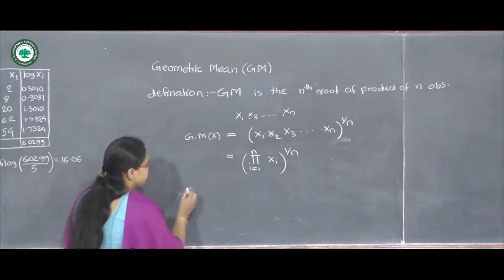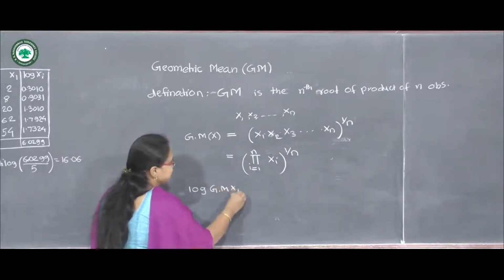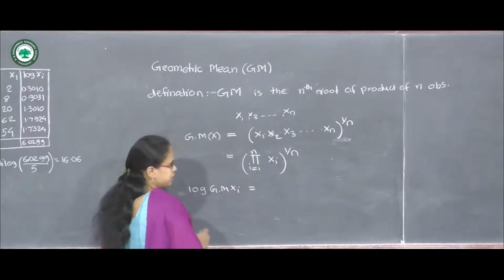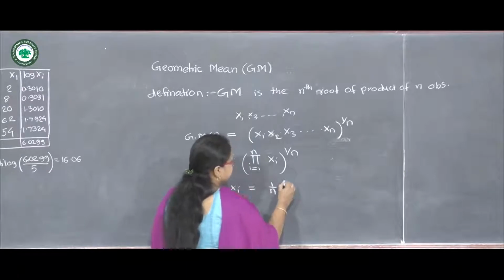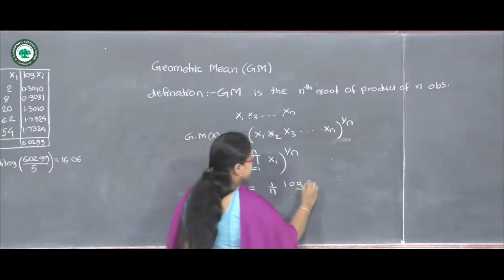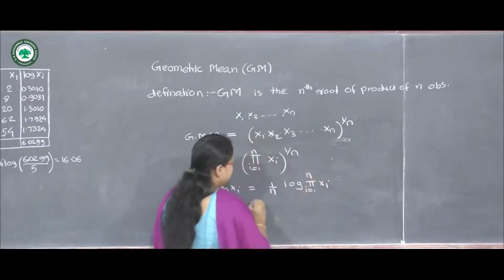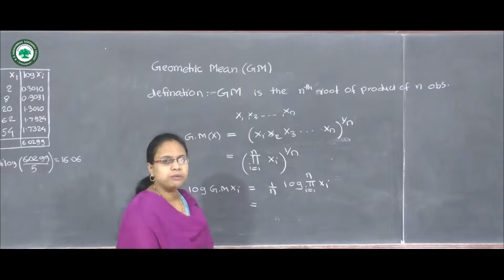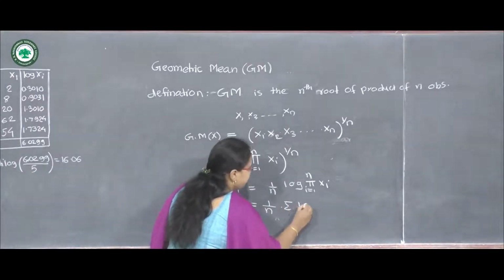So now we can write log of geometric mean of xi for simplification. So this will be 1 upon n into log of this term, so log of product of xi, and we know that log of product means summation of the log terms.